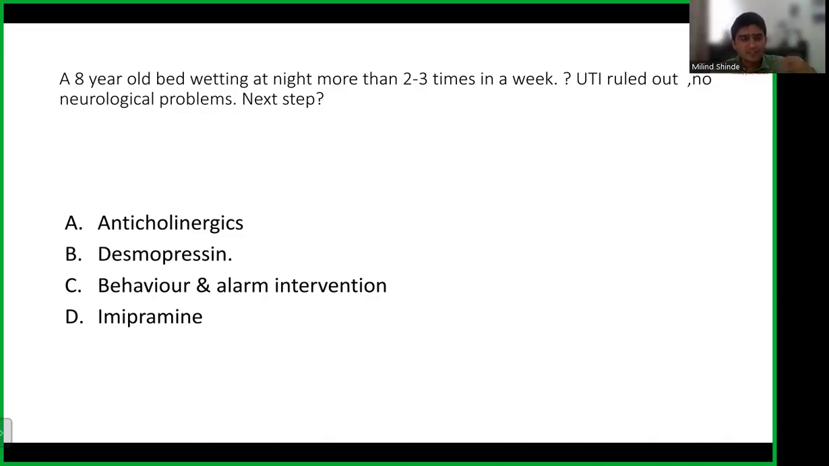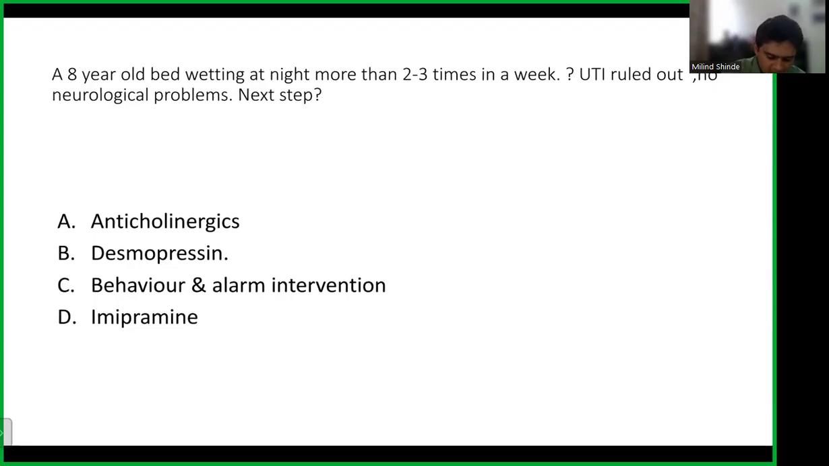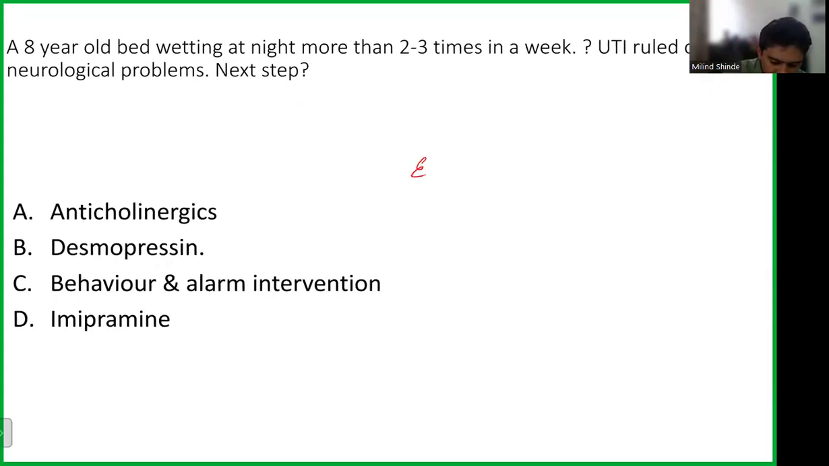So what can be the causes? If there is a urinary infection, that can lead to urgency and increased frequency of urination. We had ruled out UTI. There can be some problem with the neurological control of the bladder. So they have told you that neurological problem has also been ruled out. So this is actually enuresis. So how do you tackle it? How should you do it? So basically they are talking about enuresis.